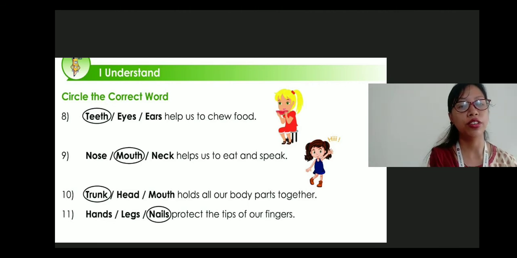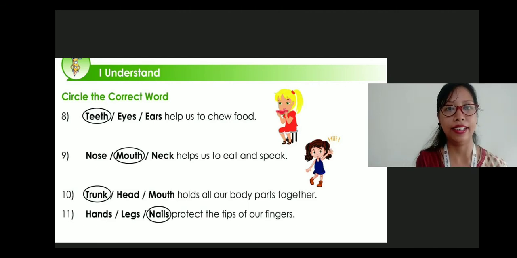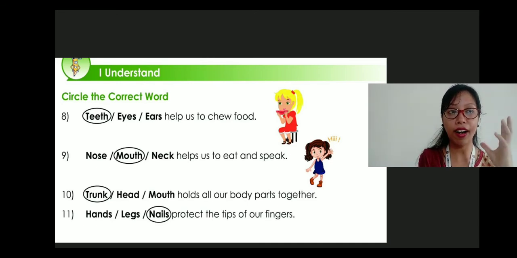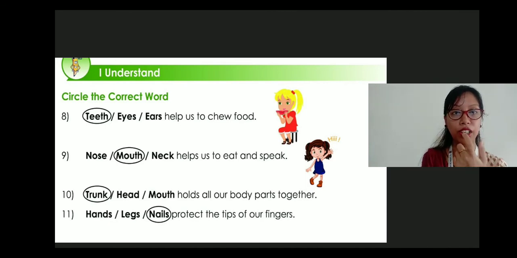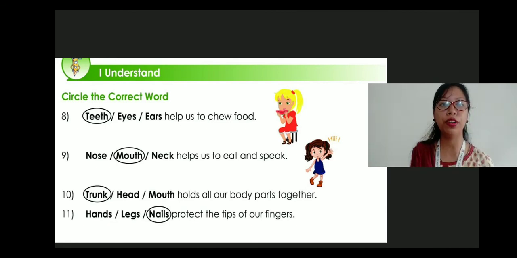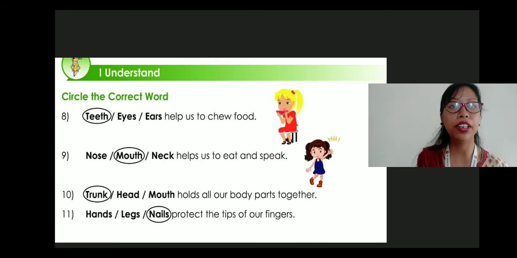Circle the correct word. Number 8. Teeth, eyes, ears helps us to chew food. So eyes and ears, they are part of the face, and even teeth are also part of the face, but they don't chew food. Only with the teeth we chew food. So you have to circle the word teeth.